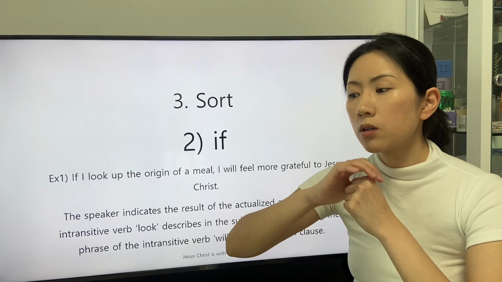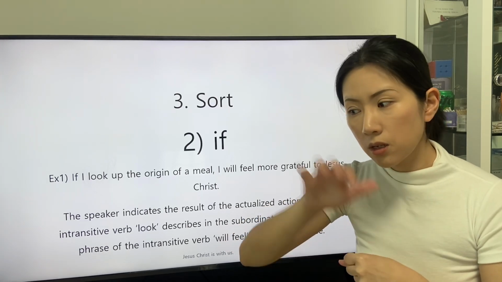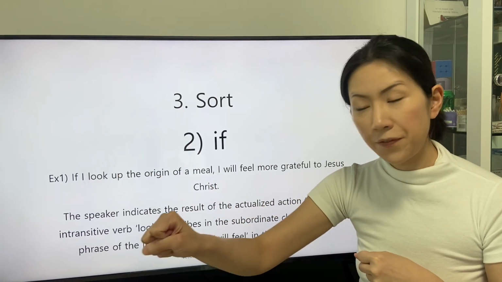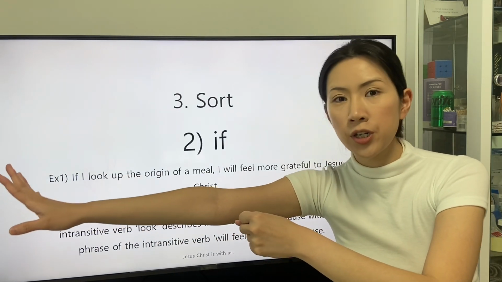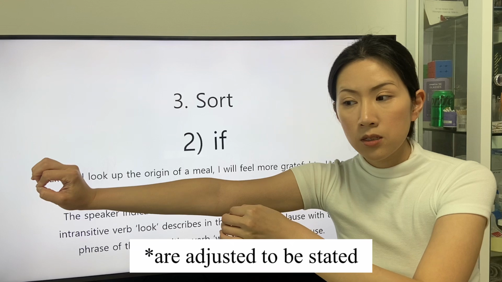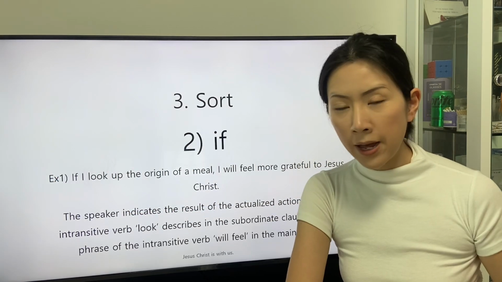So the present, the assumed future, the effect of the assumed future stated by the speaker.